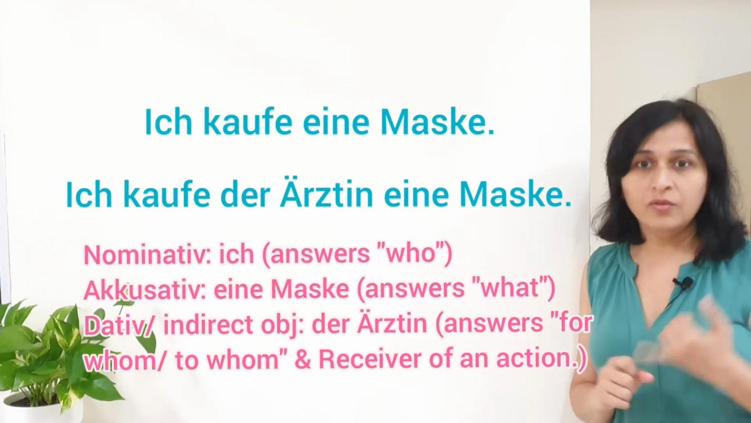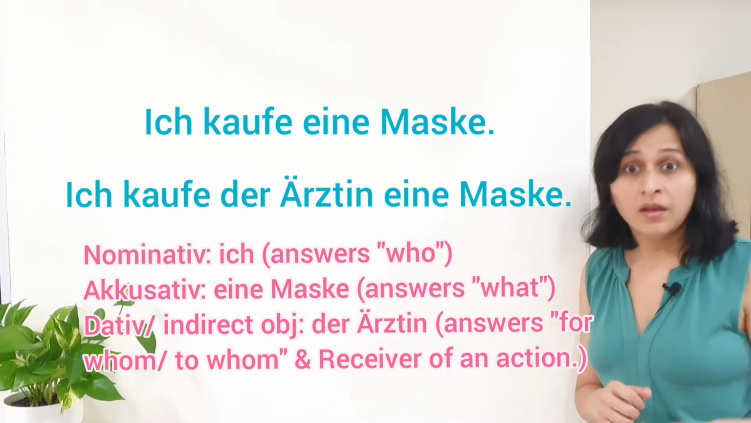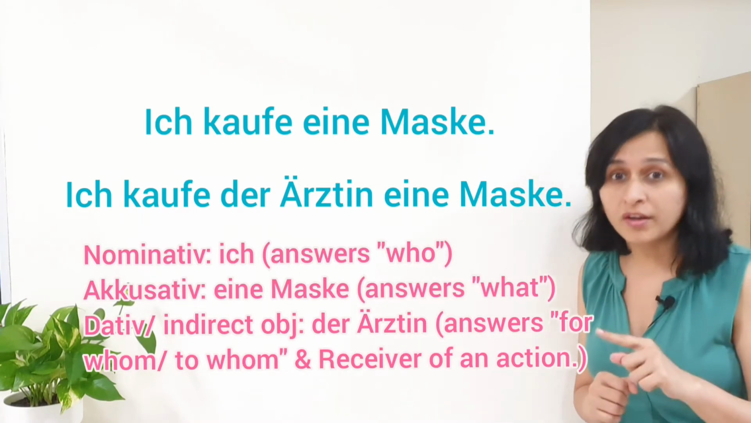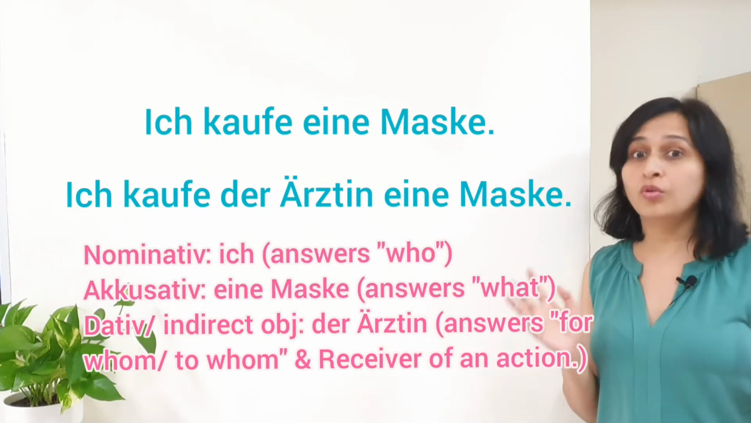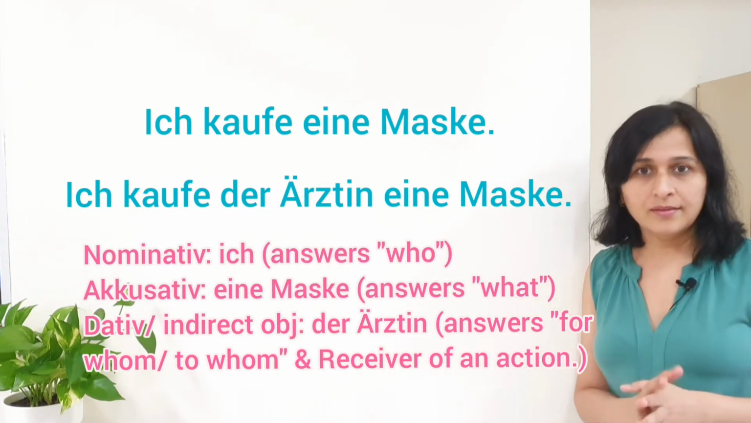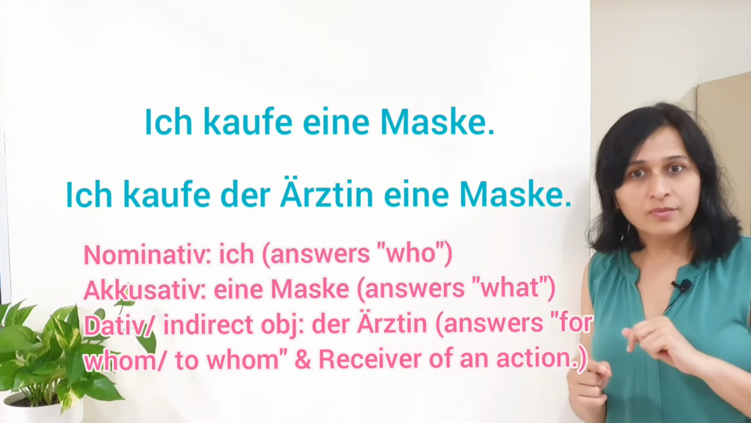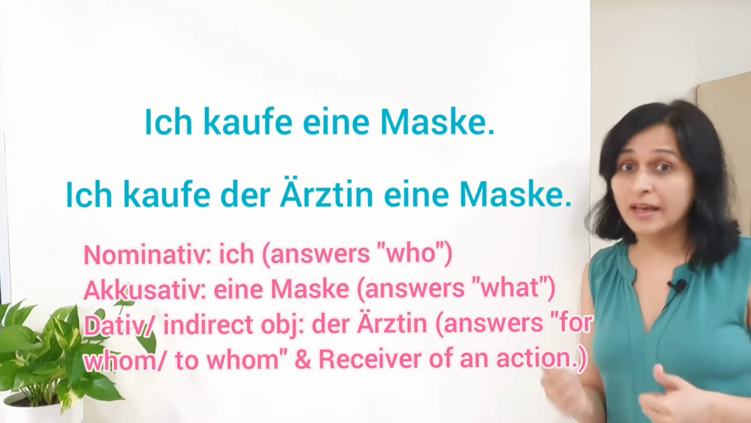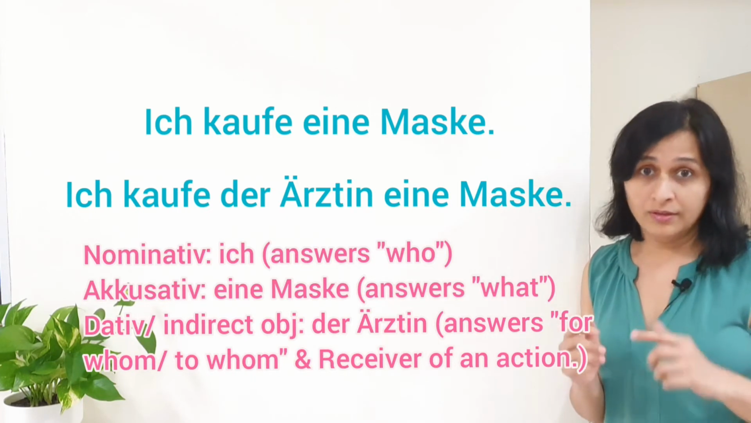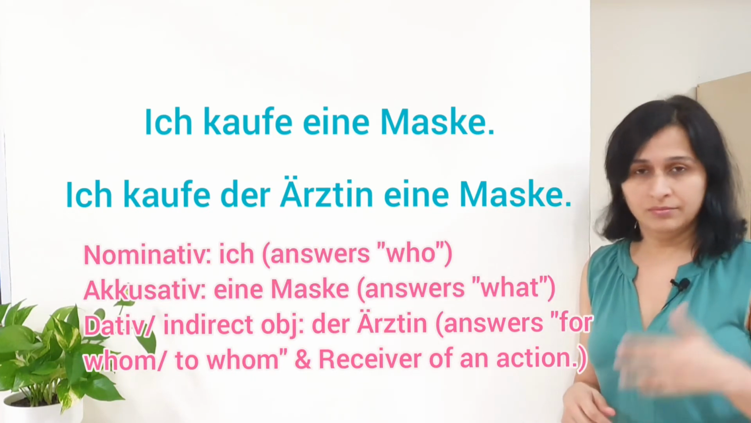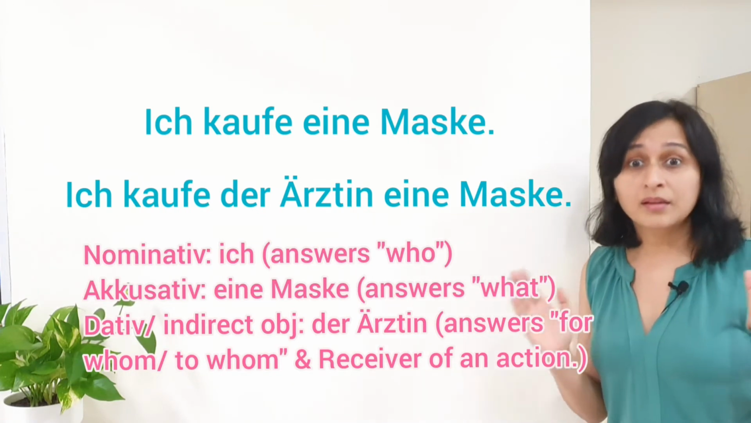Now let me explain once again. Nominative answers the question who of the sentence. Accusative answers the question what of the sentence, and dative answers the question to whom or for whom of the sentence. So in this case, who is buying the mask? Ich, that is nominative. What ich is buying? Mask, yeah, that is direct object, accusative. For whom ich is buying mask? The doctor, female doctor, yeah, der Ärztin. Ärztin is a feminine noun, and in dative it is der Ärztin. So I hope it is clear to you now.